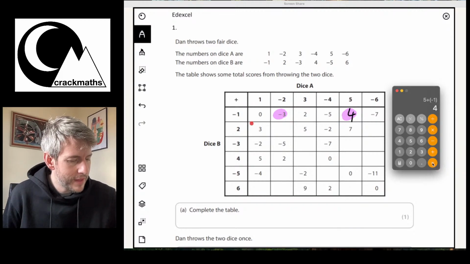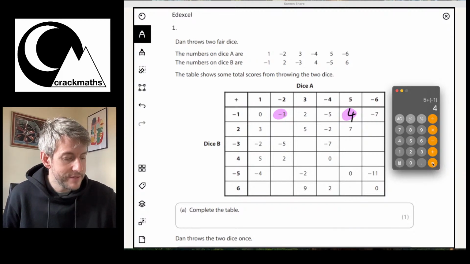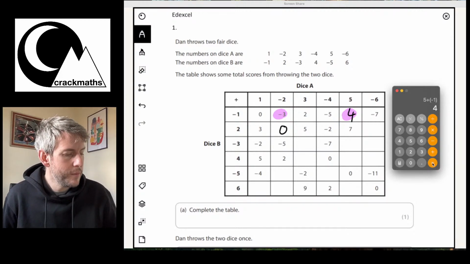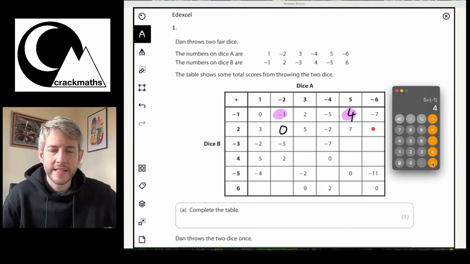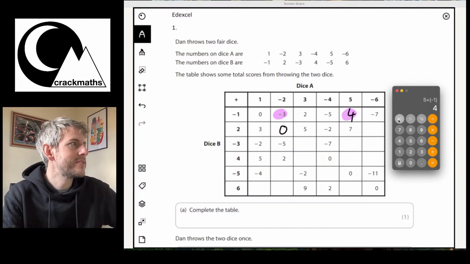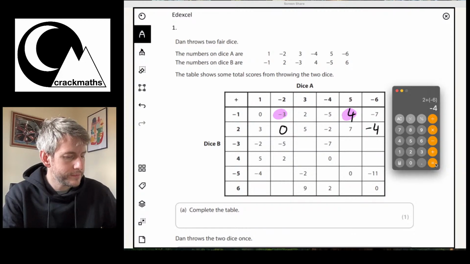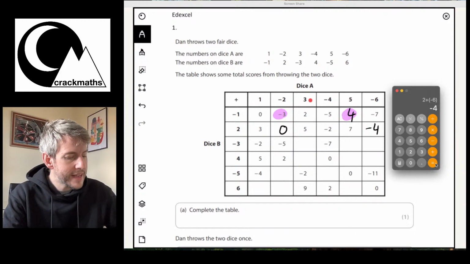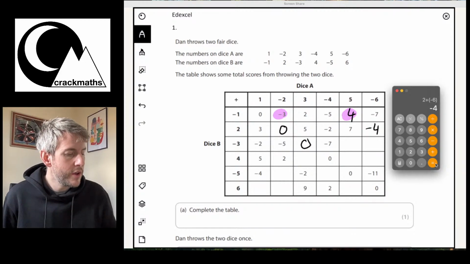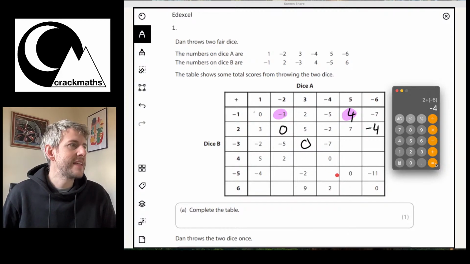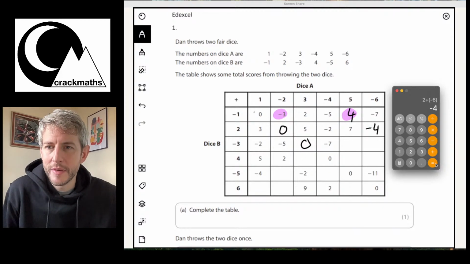I'm going to have 2 add -2. Well, 2 take away 2 is 0. Here I've got 2 add -6. Okay, so let's look at what that is. 2 add 6, make it negative. That's -4. Okay, 3 add -3 is going to be 0. You'll notice that any number and its negative is going to be 0. We can see that down the middle.